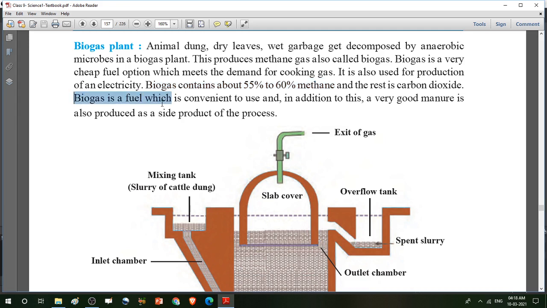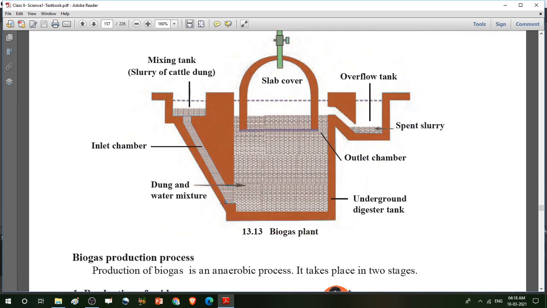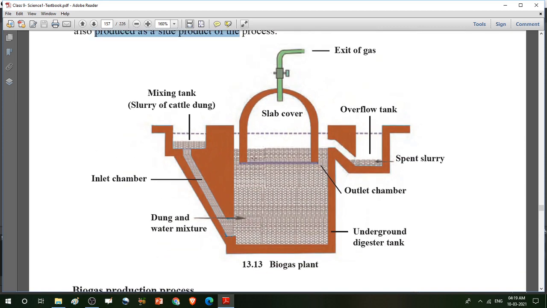So biogas is a fuel which is convenient to use, and in addition to this, a very good manure is also produced as a side product of the process, and the left product is also used as a fertilizer. Clear? So just draw this diagram in your notebook. This is very important, and label this diagram and just remember.